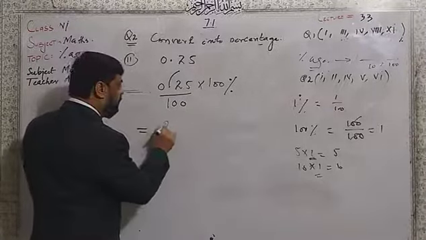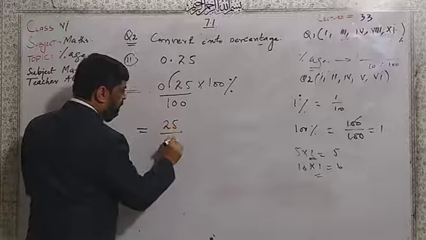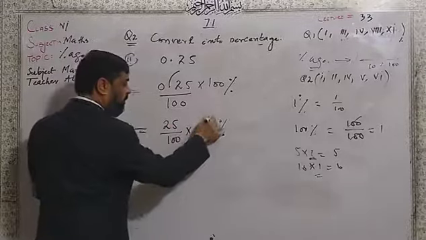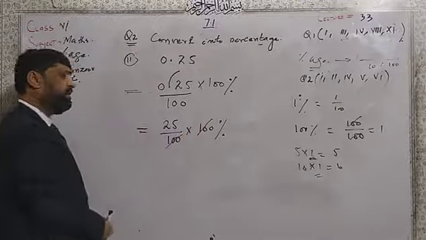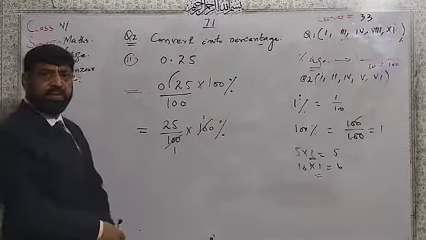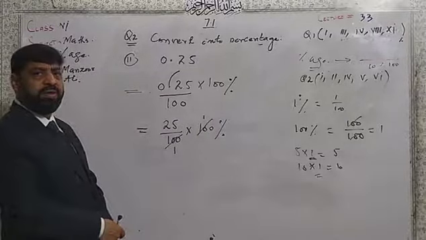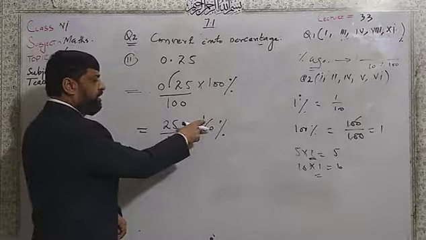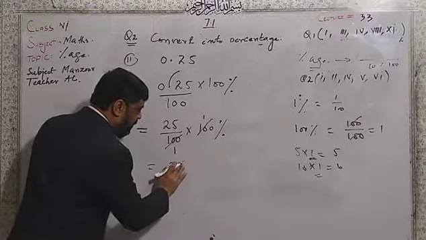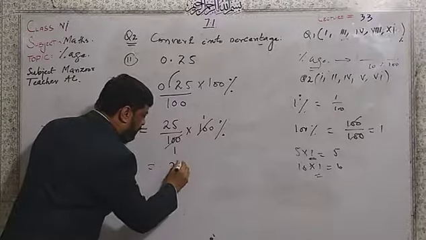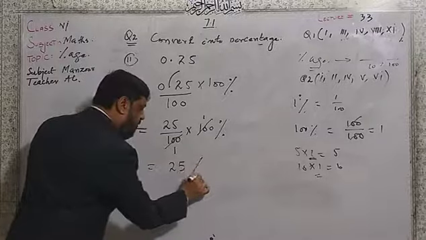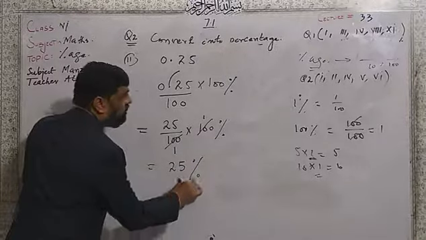Now it will be equal to 25 over 100 multiplied by 100%. Now this 100 and this 100 cancel. 25 multiplied by 1 is 25, no need to write the 1. It will be 25% answer.